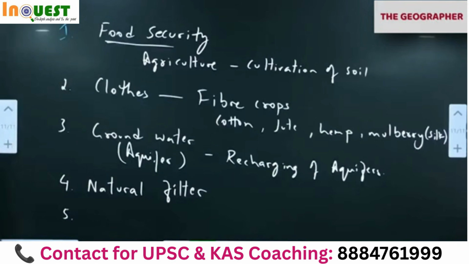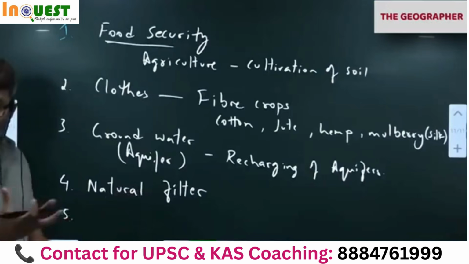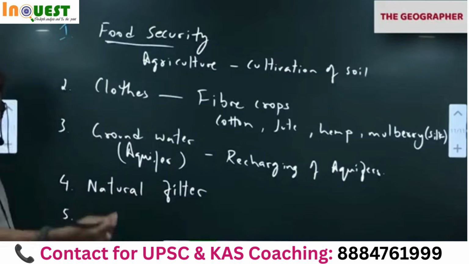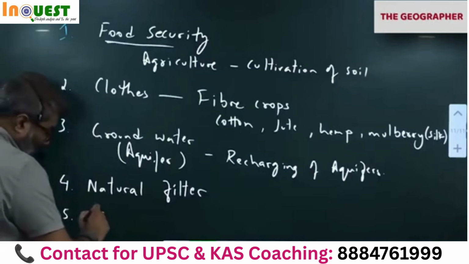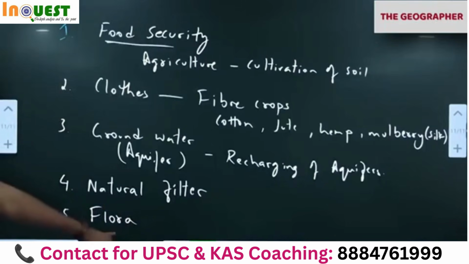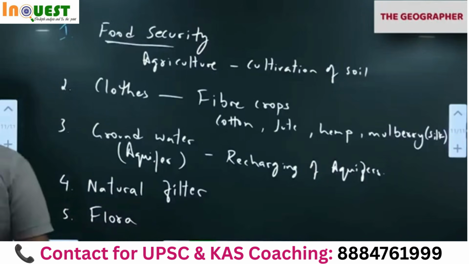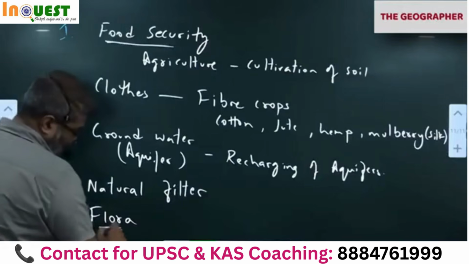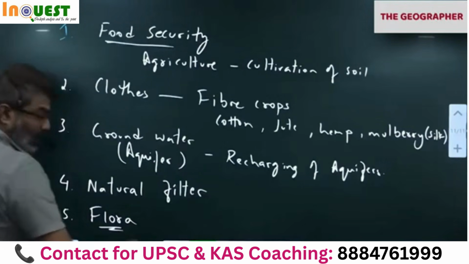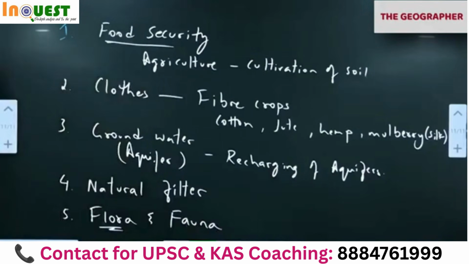Notice all vegetation today, all flora. Also, you take agriculture also. All the plants on earth are growing where? On soil. So soil provides support for the roots, provides nutrients for the plant, provides water also for the plants. So all flora today, means vegetation in general, is growing on the soil. So soil provides support, water and nutrients. So please remember, soil supports flora and fauna. Fauna means animals.